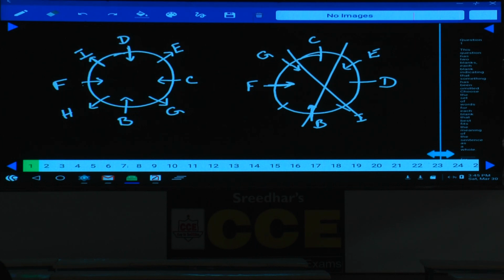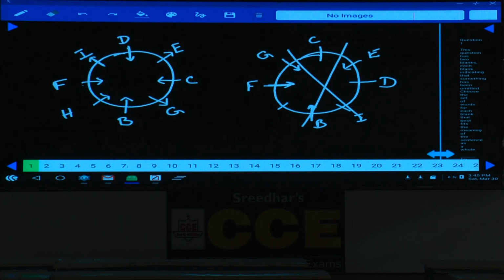Which do? H. Now, immediate neighbors of F face opposite. As immediate neighbors of F are facing opposite directions, I is away from the center. As I is away from the center, then H must be towards the center only. Done? Now this is about question number 72 to 76.